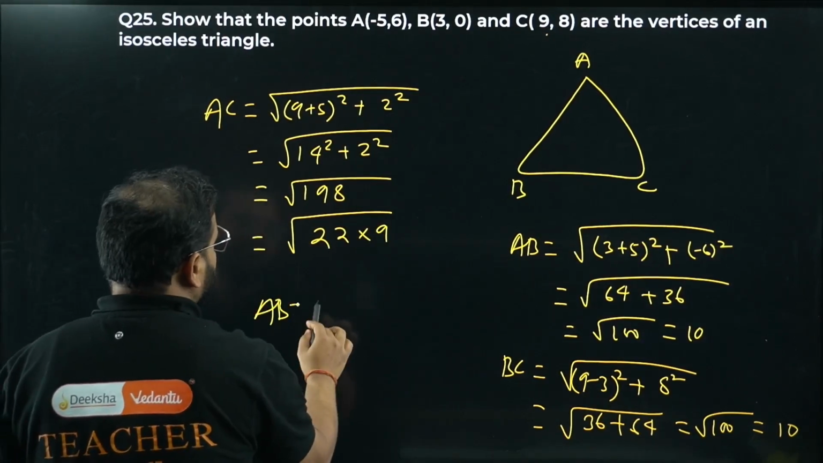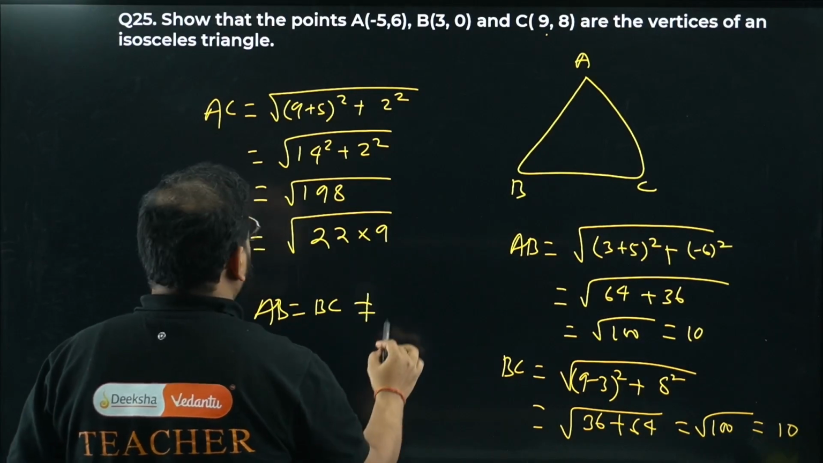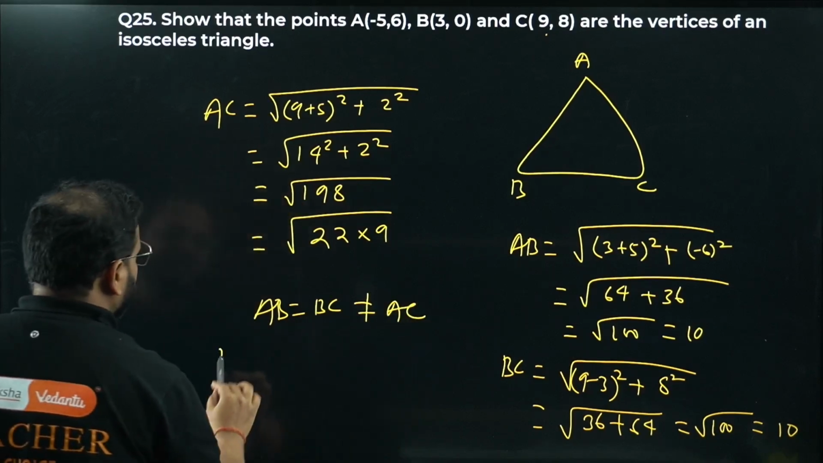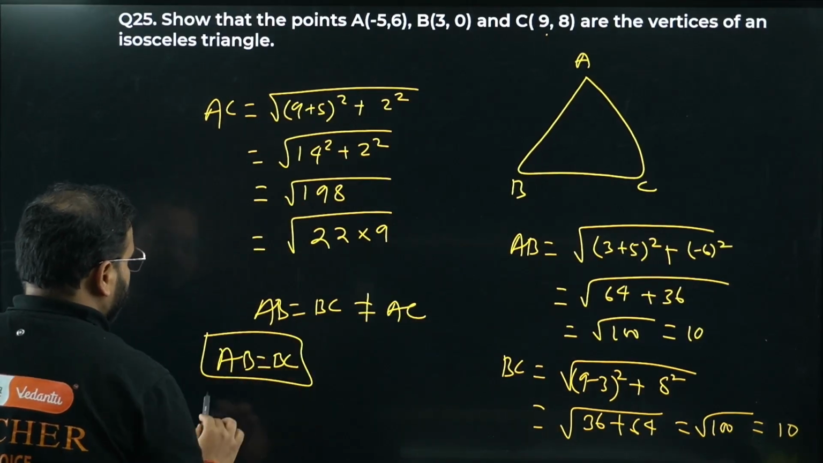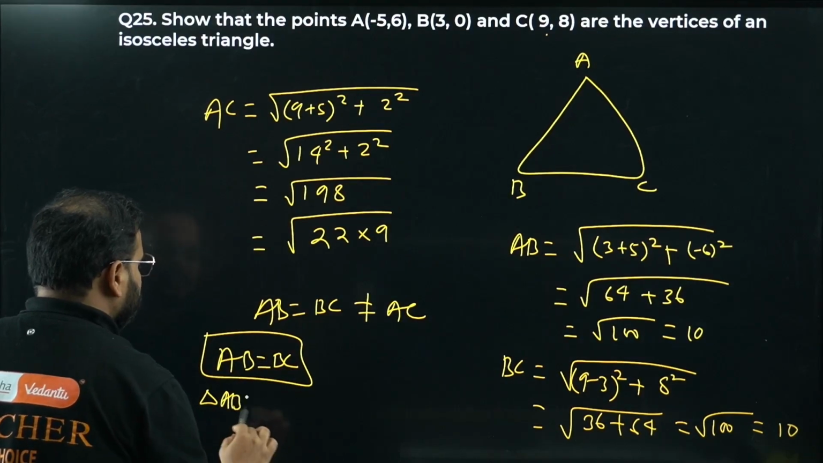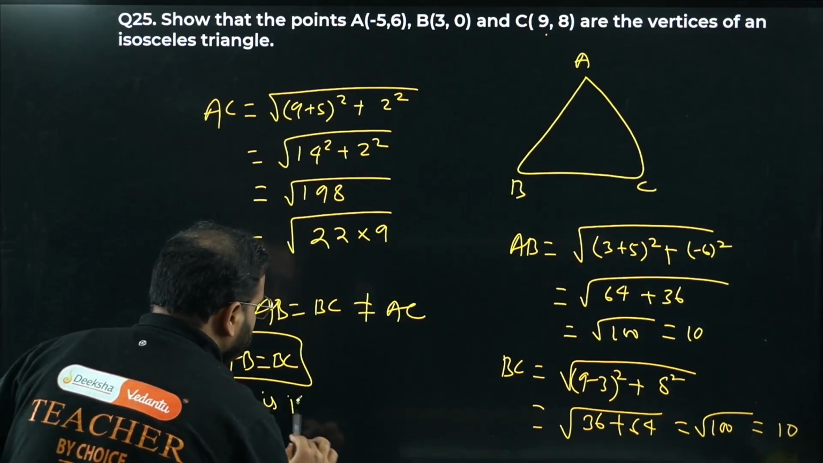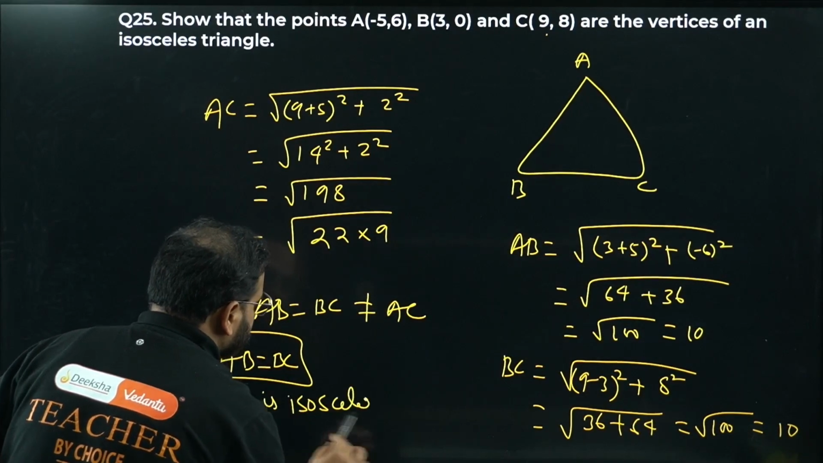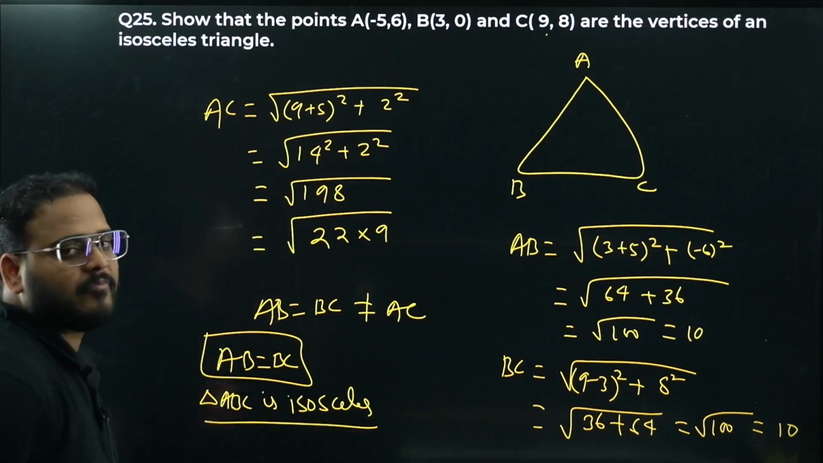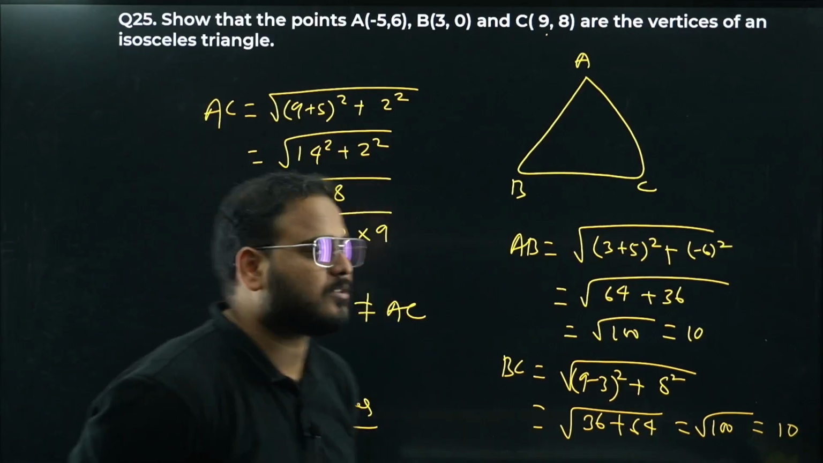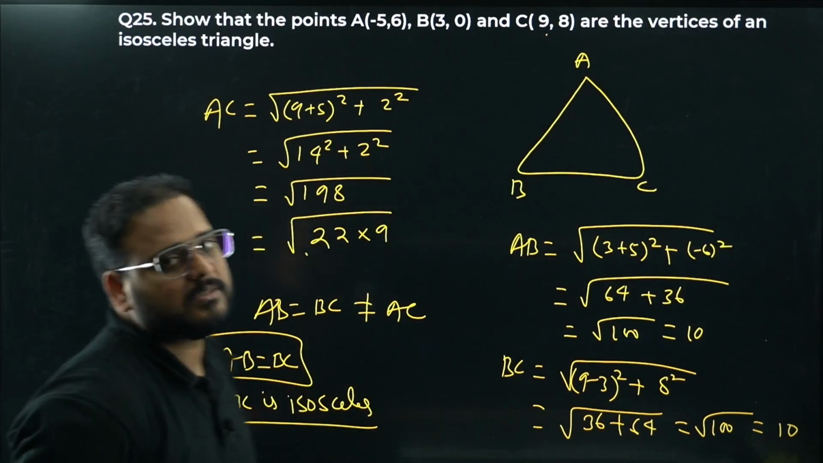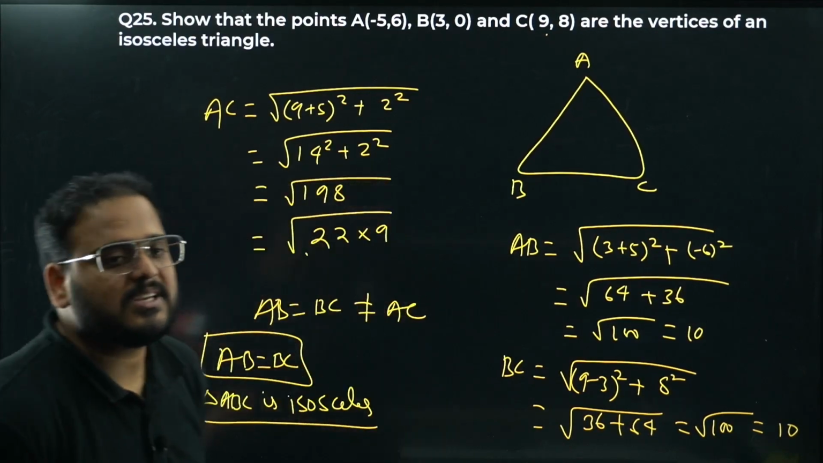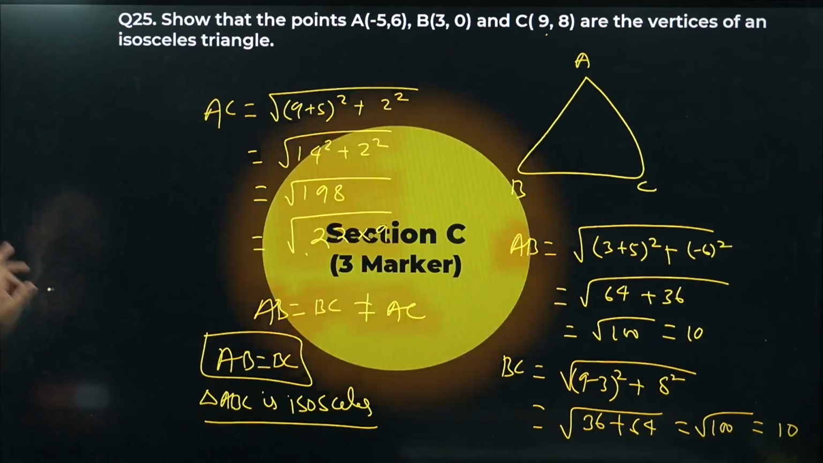But we know one thing, right? AB equals BC, which is not equal to AC. It means AB is only equal to BC. Hence, triangle ABC is isosceles. Is it clear or not? You don't need equilateral, we need only isosceles. They are both 10 units. That's why triangle ABC is isosceles. Question number 25 is done.